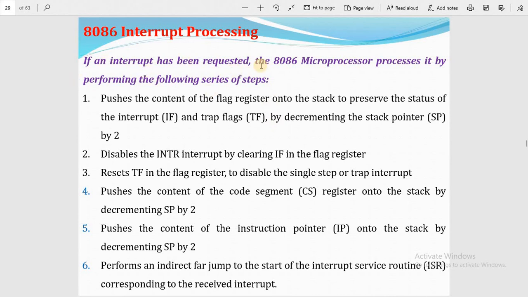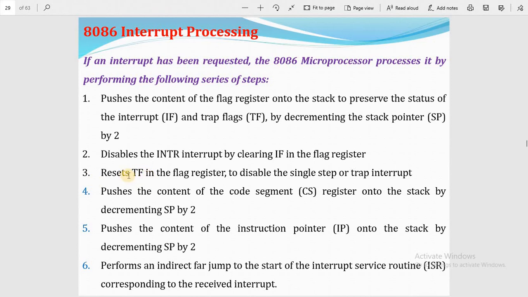If any interrupt has been requested, the 8086 microprocessor processes it by performing the following series of steps. First, it pushes the content of the flag register onto the stack to preserve the status of the interrupt flag IF and trap flag, by decrementing the stack pointer by 2. Then it disables the INTR interrupt by clearing the IF interrupt flag in the flag register.